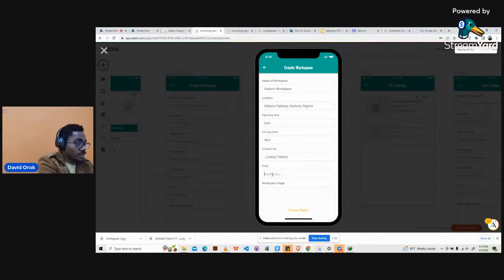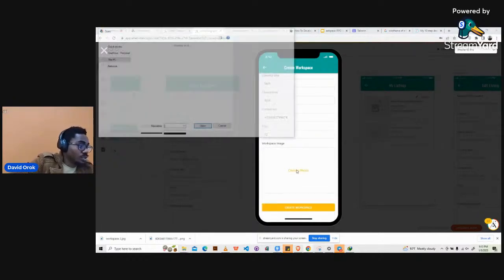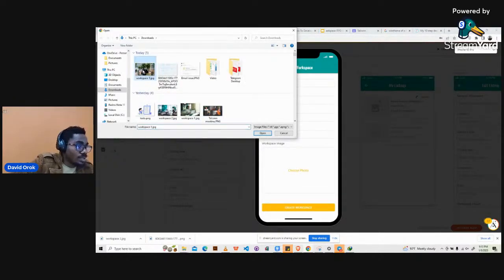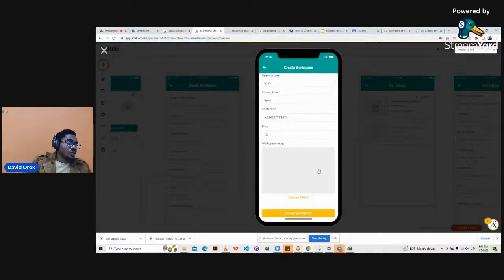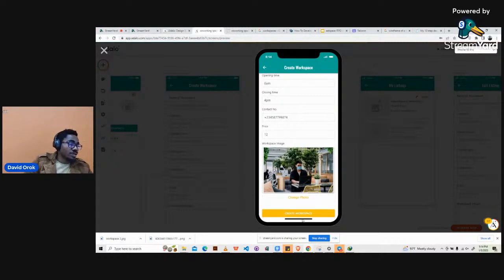Then the price is $5. It's cheaper. Oh, let's just say $12. Then we click to upload a picture. We add this, then click on open to upload it. You wait for it to upload and it shows here, then create workspace.